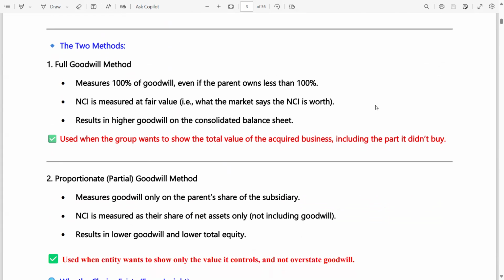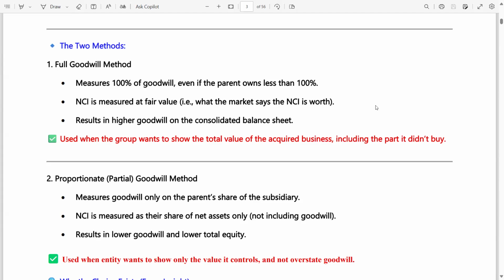It is used when the group wants to show the total value of the acquired business, including the part it didn't buy. In the second case, the group buys 70%, 30% not bought, but shows the total value of the acquired business. That's why I adopted the full goodwill method.